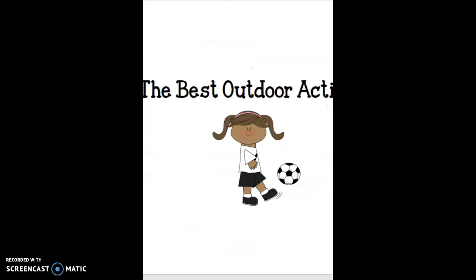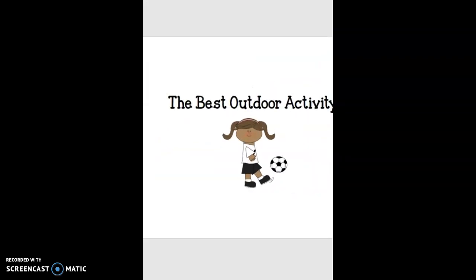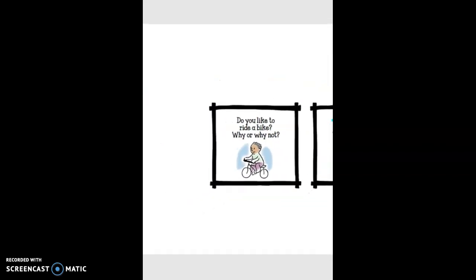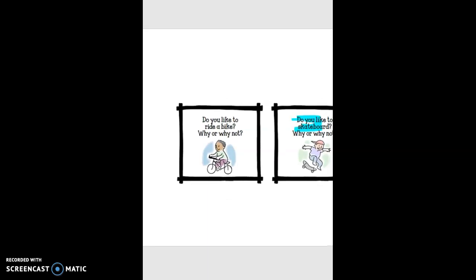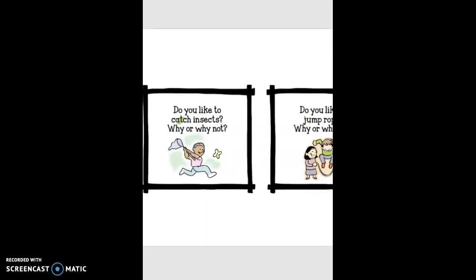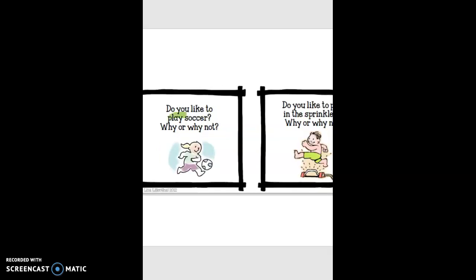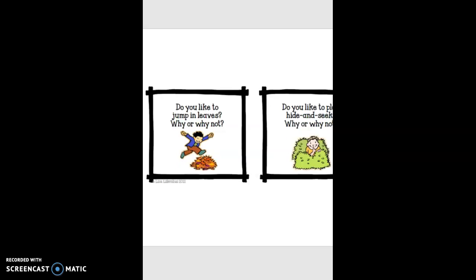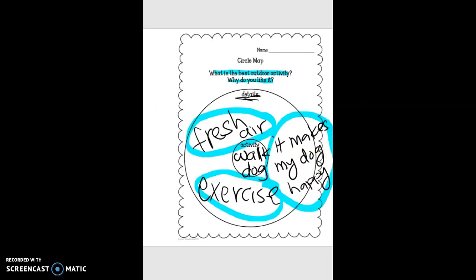Yesterday, we started talking about our favorite outdoor activity. Here were some examples. Do you like to ride a bike? Do you like to skateboard? Do you like to catch insects? Do you like to jump rope? Do you like to play soccer? Do you like to play in the sprinklers? Do you like to walk your dog? Do you like to play on a slide? Do you like to jump in the leaves? And do you like to play hide and seek? So those were some examples that we went over yesterday.